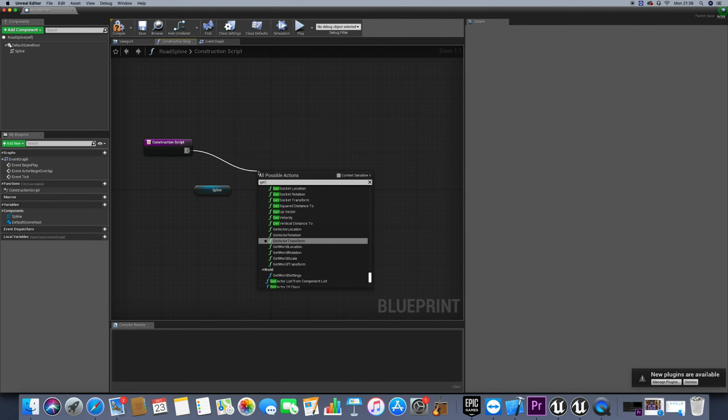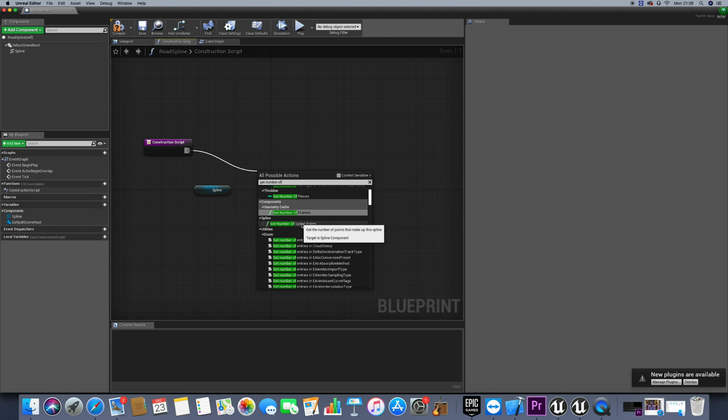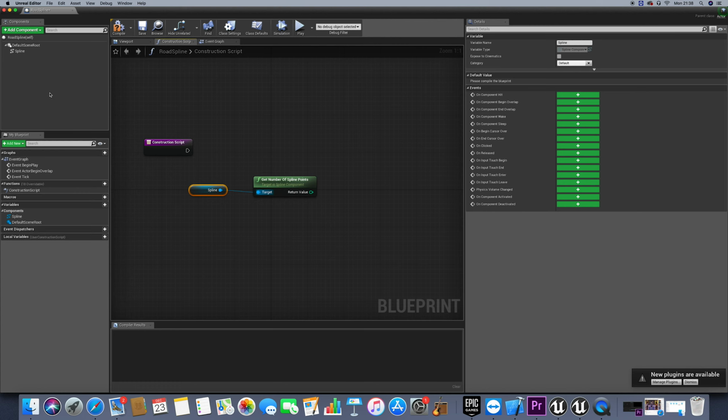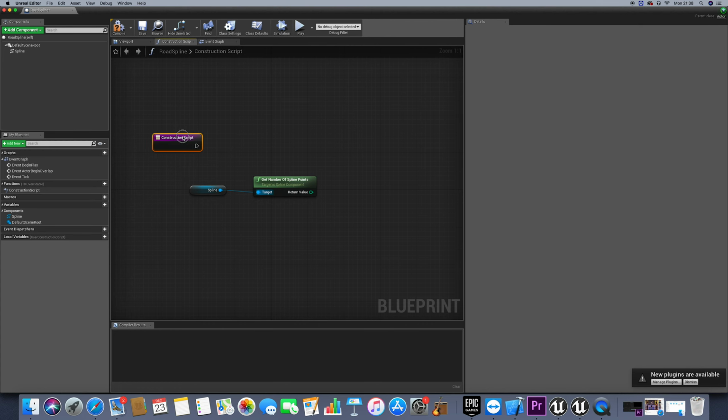So get spline, actually get number of spline points. So the target is actually the spline that we have created. Now we need a for loop from 0 to the number of points minus 2. I'll just let you know why minus 2.